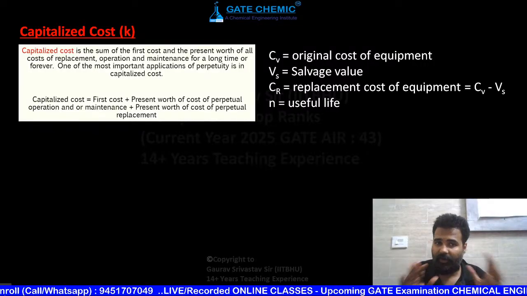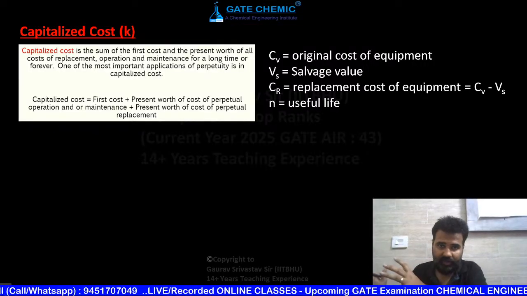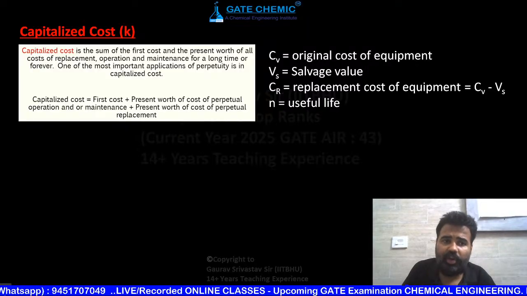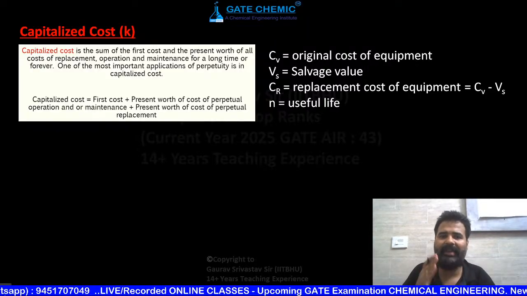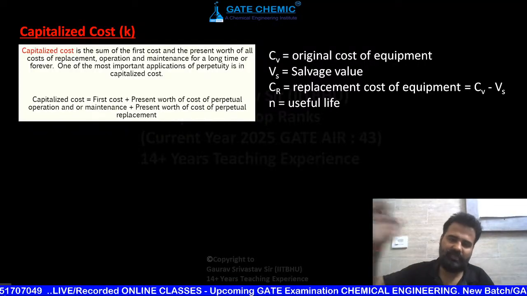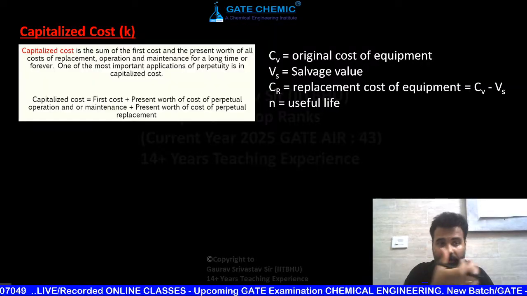Capitalized cost is the sum of first cost, that is original cost, plus present worth of all cost of replacement, operation, maintenance, forever.